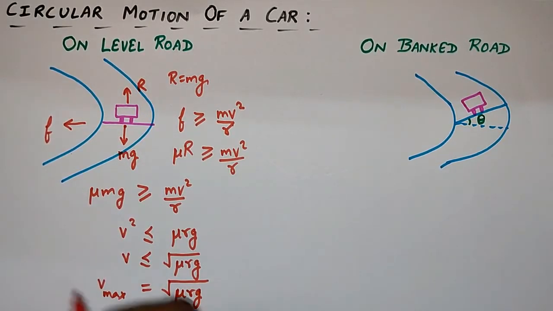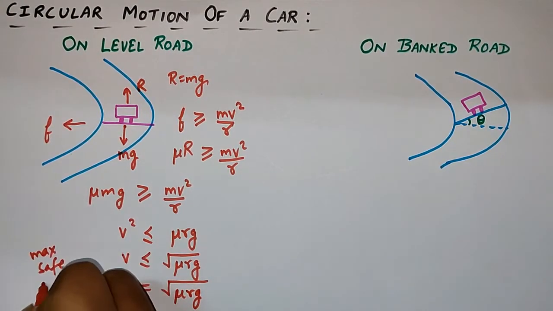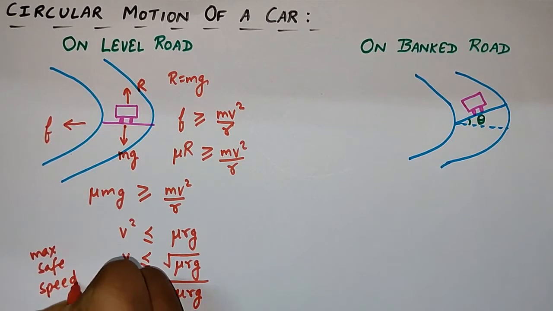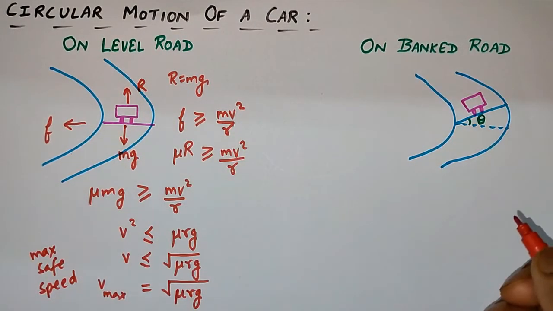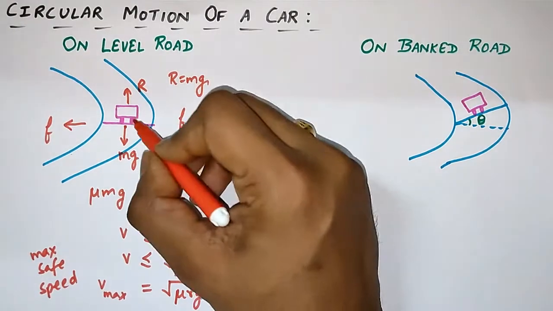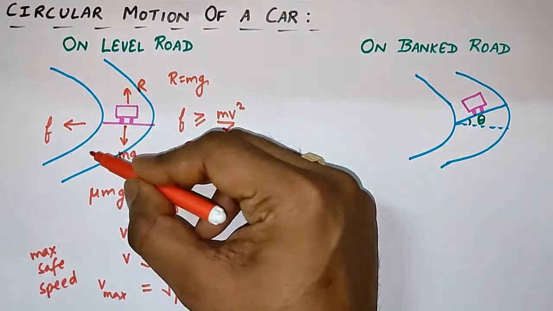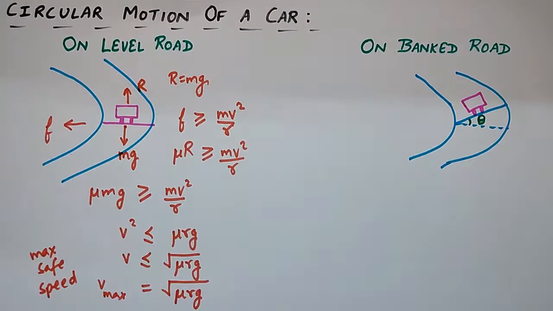So this is the maximum safe speed of a car moving on a level road. Now, if the speed of the car is more than this one, then what will happen? The car will skid off, or the car will not be able to take the complete turn. It will be thrown out.